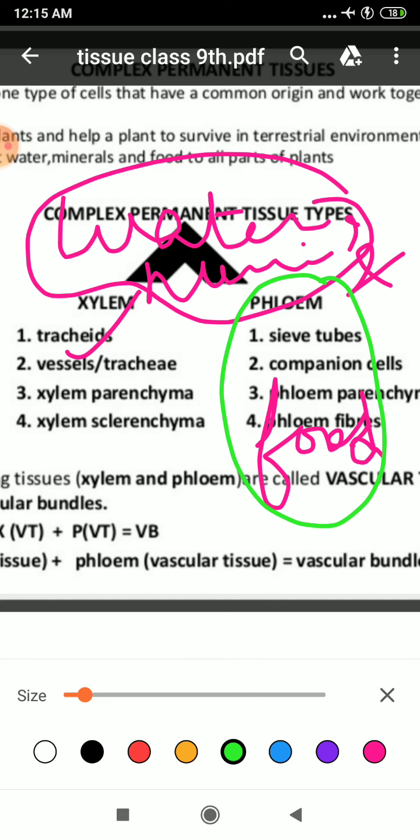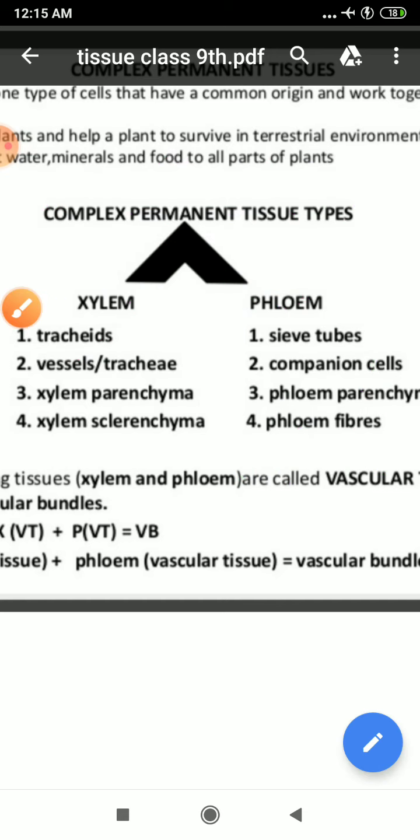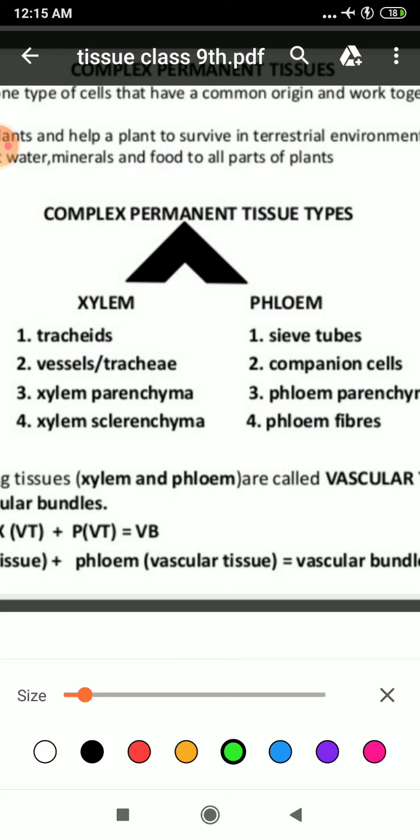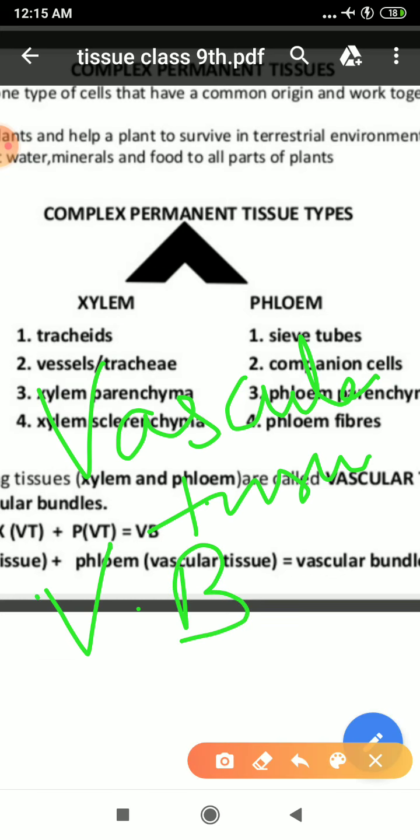Students, both the conducting tissues, that is xylem and phloem, are called vascular tissues. They are known as vascular tissues, and together they form a vascular bundle, as you can see in this slide also.